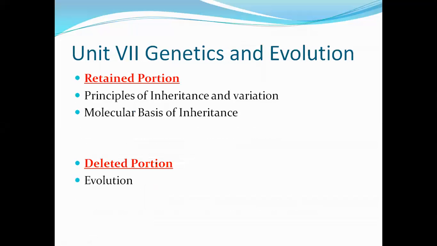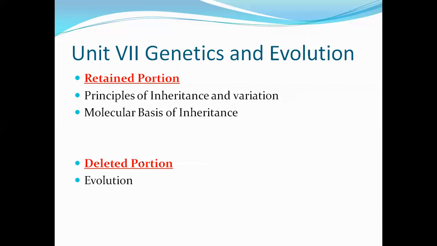Then coming to genetics and evolution. In this chapter, which is also an important one, the retained portion is principles of inheritance and variation, and molecular basis of inheritance. If we are looking for something more than the 32 marks, these are the two important chapters. In that, the deleted portion is evolution. Evolution is deleted. So now, what we are going to study in principles of inheritance and variation.